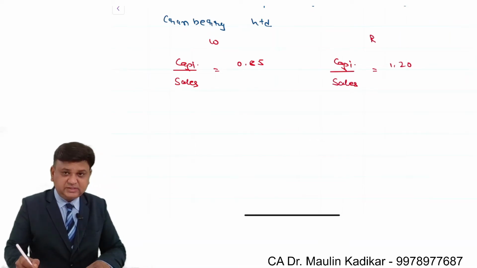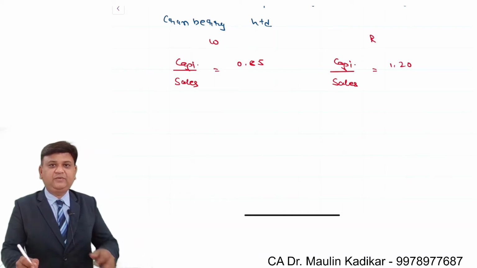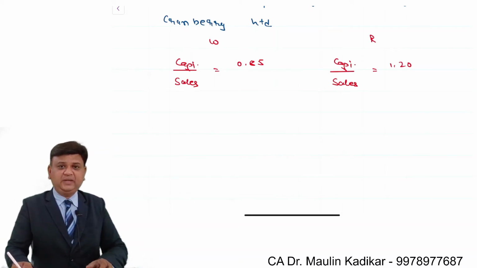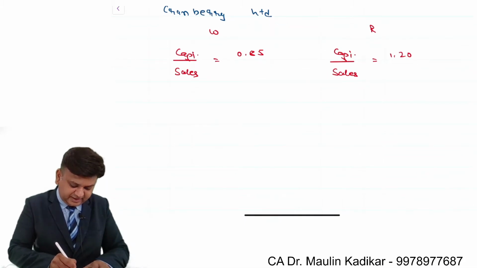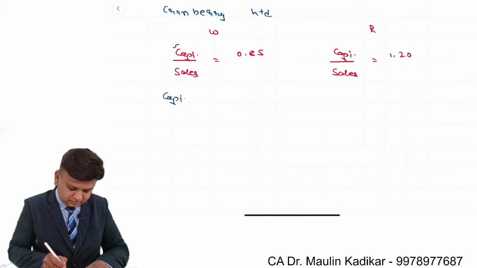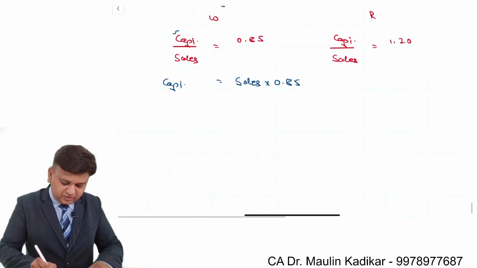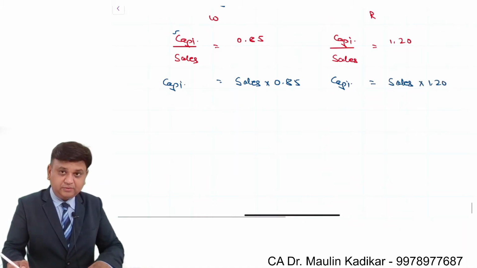That is for the retail segment. That is the way we will be having the two different segments. Now we will have the capitalization is equal to sales into 0.85, and over here again capitalization is equal to sales into 1.20.